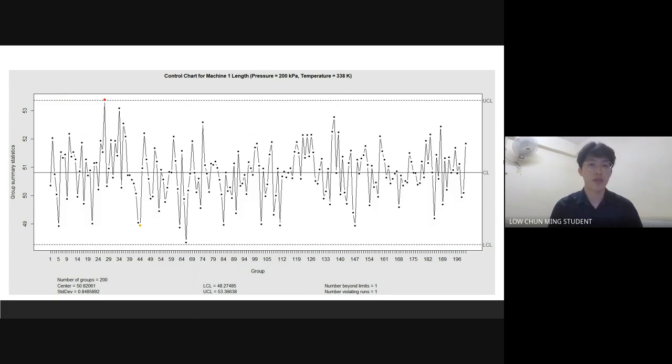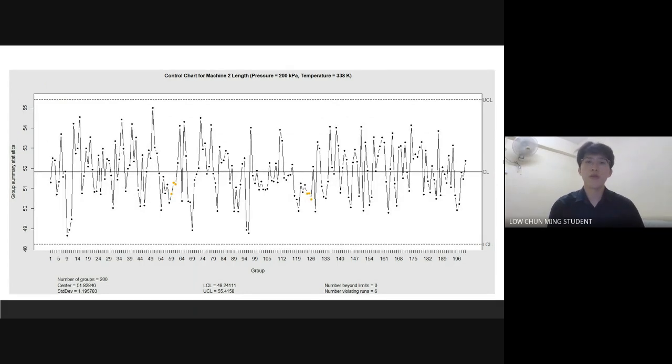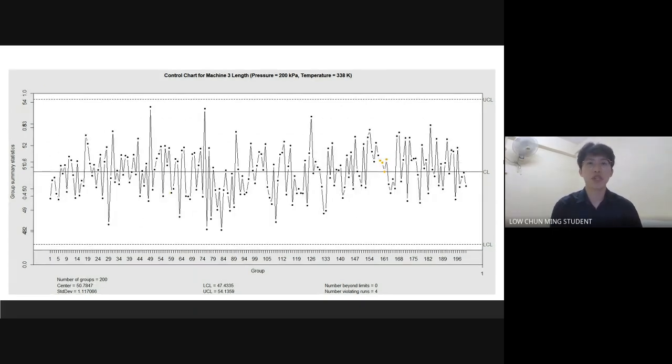The number beyond limits is the red one, and the number of violating runs is the yellow one. The number beyond limits for this control chart is slightly above the UCL, which means the process is not in control. For machine 2, there is no number beyond limits, which means the control chart is in control, but there are 6 violating runs. For machine 3, there is no number beyond limits, which means the control chart is in control, while there are 4 violating runs, which is 4 yellow dots.